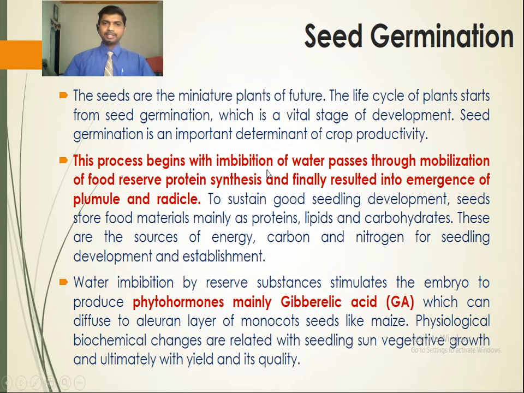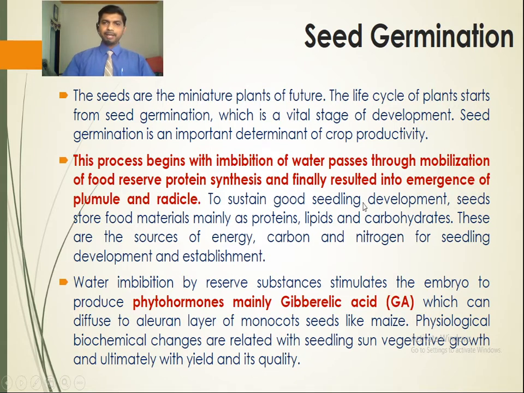So the seed possesses colloidal material, which absorbs water from the surrounding and results in swelling. This phenomenon is called imbibition. So the first event during the process of seed germination is the imbibition of water. Then it passes through mobilization of food reserve, protein synthesis, and finally results in the emergence of plumule and radicle.